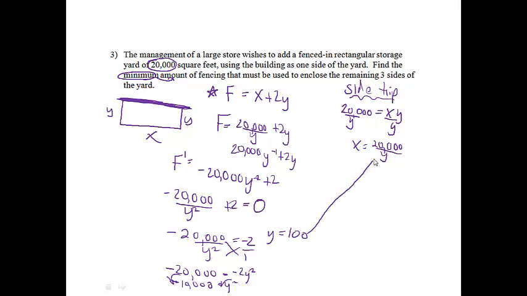Then I'm going to go back up into my side trip. If I get x equals 20,000 over 100, that will give me 200. So it does not say to find the dimensions, it says to find the minimum amount of fencing. So my fencing is going to be x plus 2y, so it's going to be 200 plus 2 times y, which is 100. And if I figure that all out, that will be 400, and my units will be feet. So I will need 400 feet of fencing.